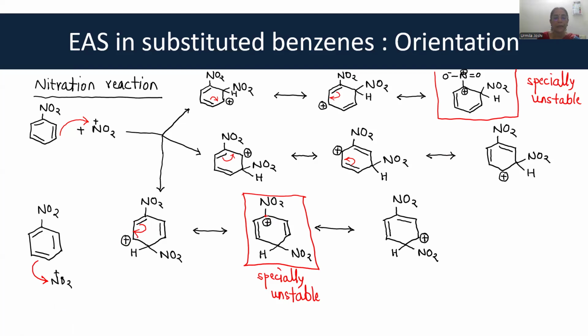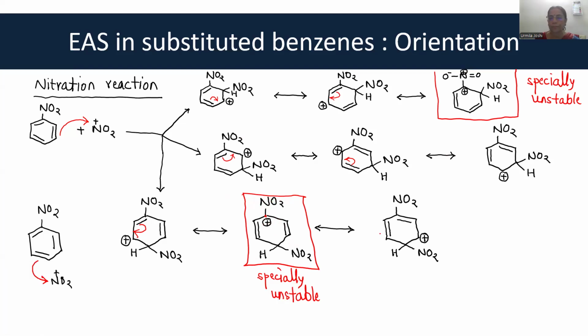Again, that is the carbon to which nitro group is attached. And so, two positive charges adjacent to each other. This carbon is positively charged and this nitrogen also is positively charged. Two positive charges adjacent to each other makes the structure specially unstable.